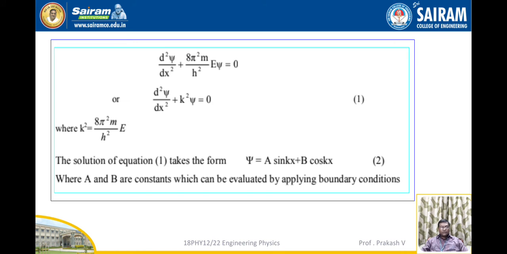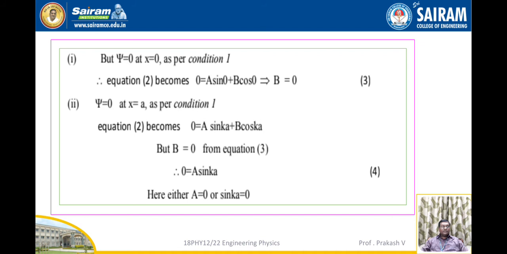The solution of equation number 1 takes the form psi is equal to A sin kx plus B cos kx. Take this as equation number 2. Here A and B are constants which can be evaluated by applying boundary conditions. The first one is psi is equal to 0 at x is equal to 0, as per condition number 1.